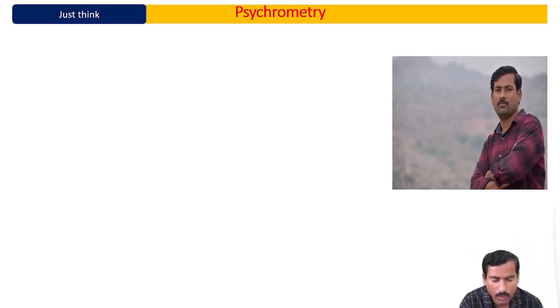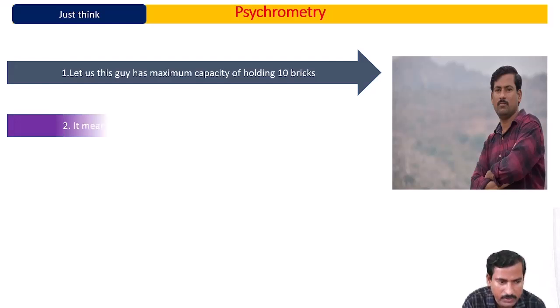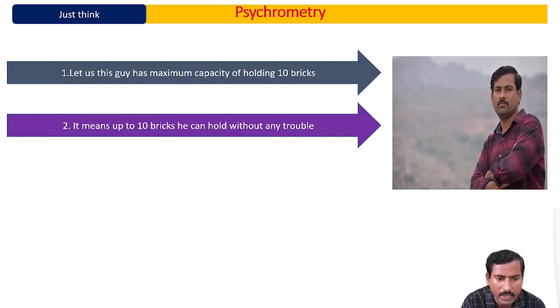Okay. So now we are moving towards a very important definition of psychrometry. In this particular terminology, all the concepts of psychrometry are involved. Please try to understand the concept which I am going to teach. Let us say this guy has a maximum capacity of holding 10 bricks. He can hold 10 bricks. It means that up to 10 bricks he can hold without any trouble. From 1 to 10 he can hold without any trouble.